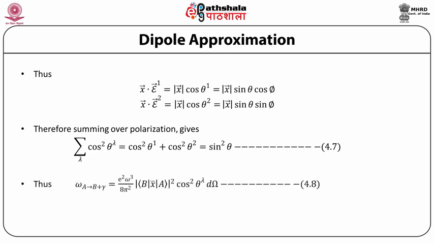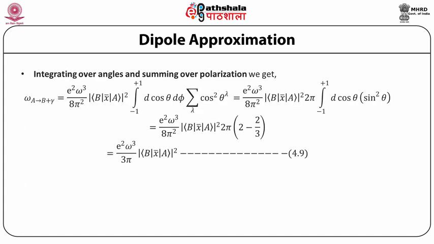Thus, the probability for A going to B plus gamma is equal to e squared omega cubed by 8 pi squared, times the matrix element of x vector between B and A whole squared, times cos squared theta lambda d omega. Integrating over angles and summing over polarizations, we get omega for A going to B plus gamma equal to e squared omega cubed by 8 pi squared, times the matrix element of x vector between B and A whole squared, and the integral over the angles d cos theta and d phi, summed over cos squared theta lambda over polarizations.